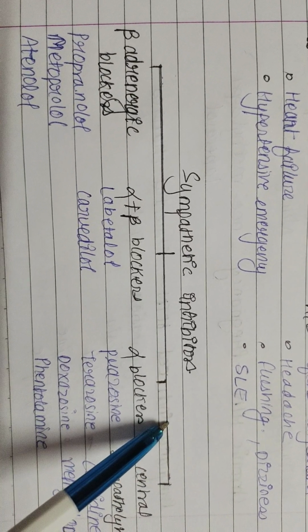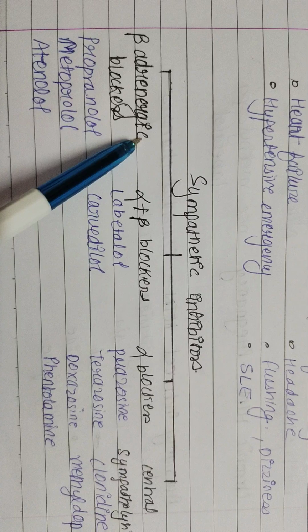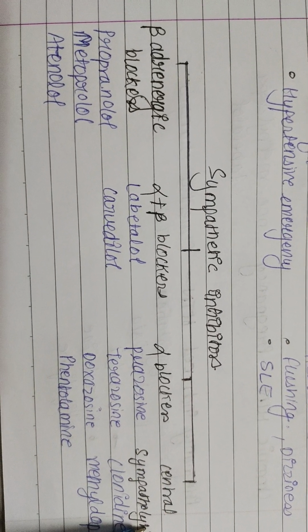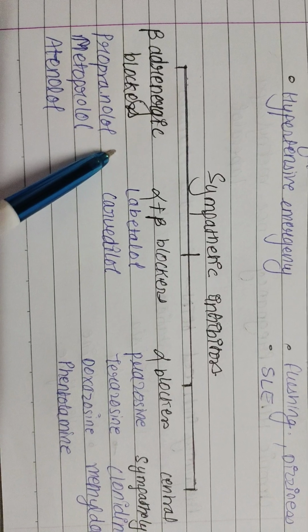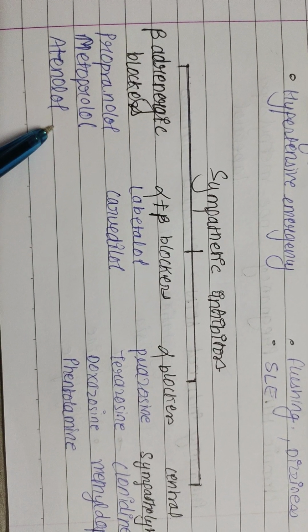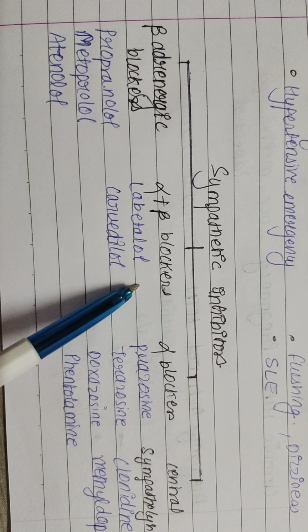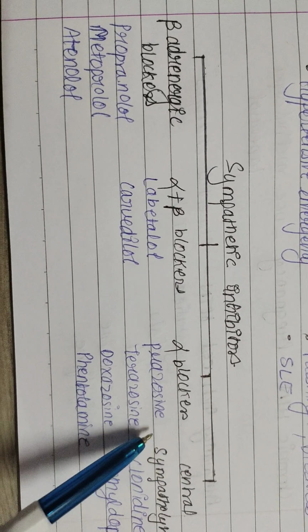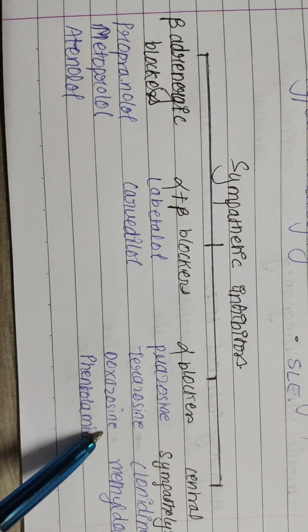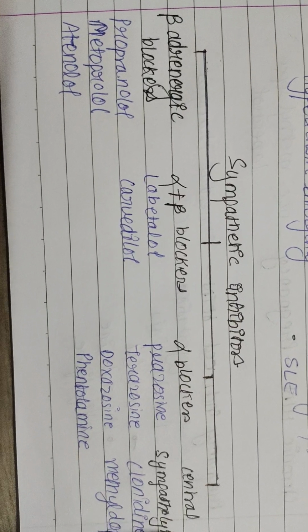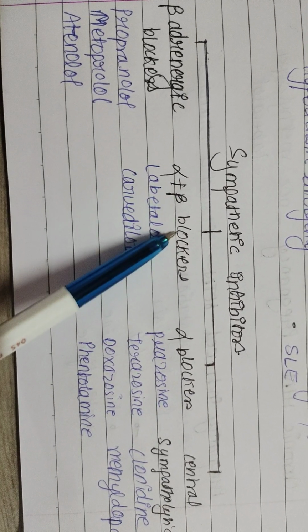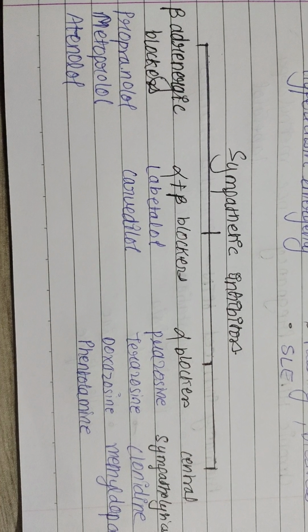Sympathetic inhibitors are beta adrenergic blocker, alpha blocker, alpha beta blocker, and central sympatholytics. Beta blockers are propranolol, metoprolol, atenolol. Alpha blockers are prazosin, terazosin, doxazosin, and phenoxybenzamine. Central sympatholytics are clonidine and methyldopa. Alpha and beta blockers are labetalol and carvedilol.